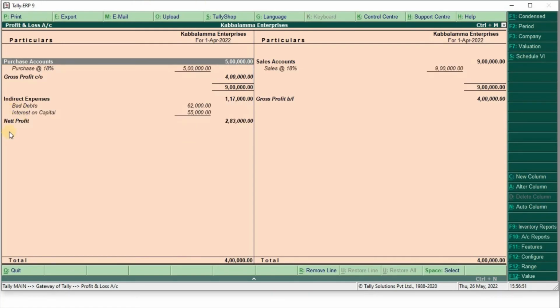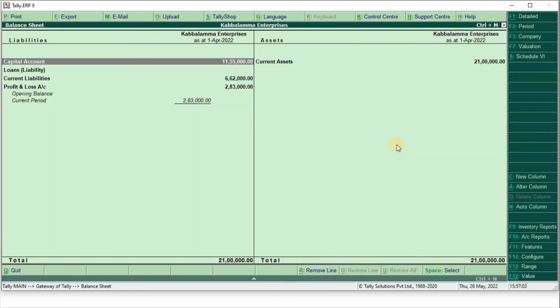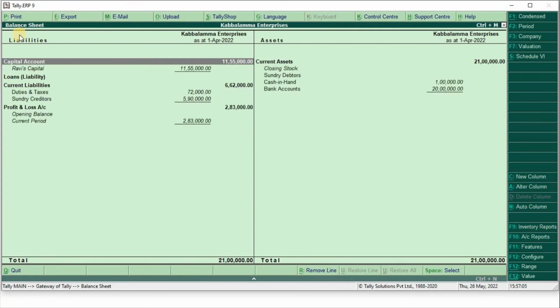Net profit is 2,83,000, so you have to transfer this amount to the proprietor's capital account. Check it in the balance sheet. Alt F1 for detail. Including interest on capital 55,000, total capital liability is 11,55,000. The profit and loss account here shows 2,83,000. You have to adjust it to the proprietor's capital.